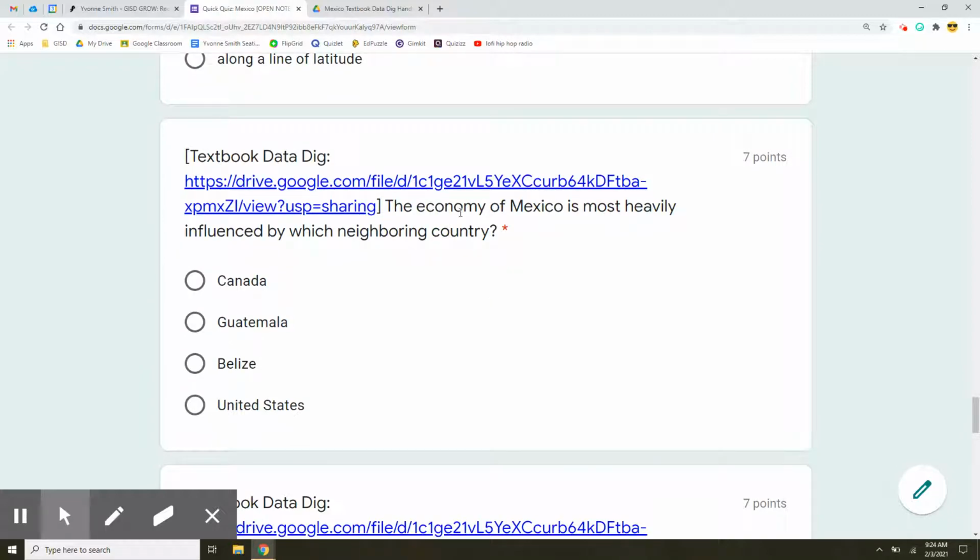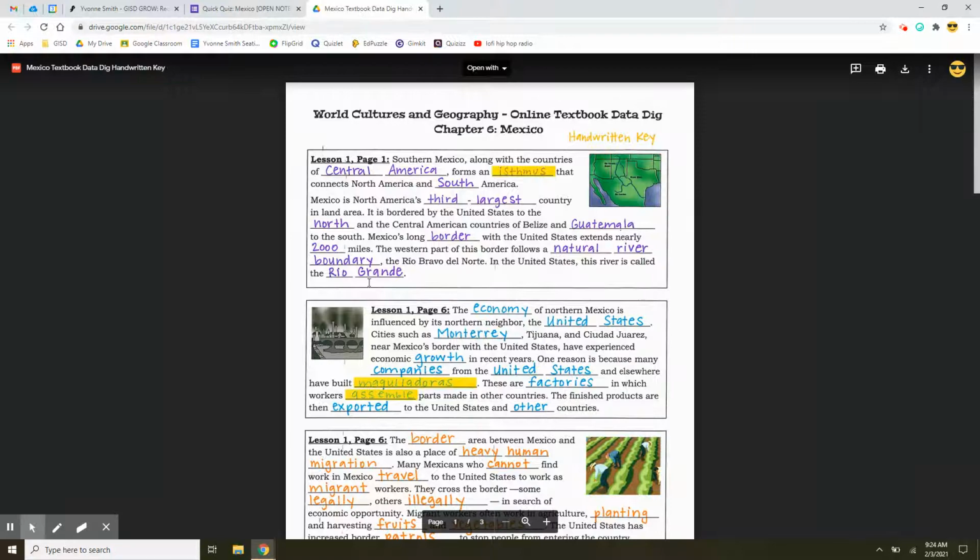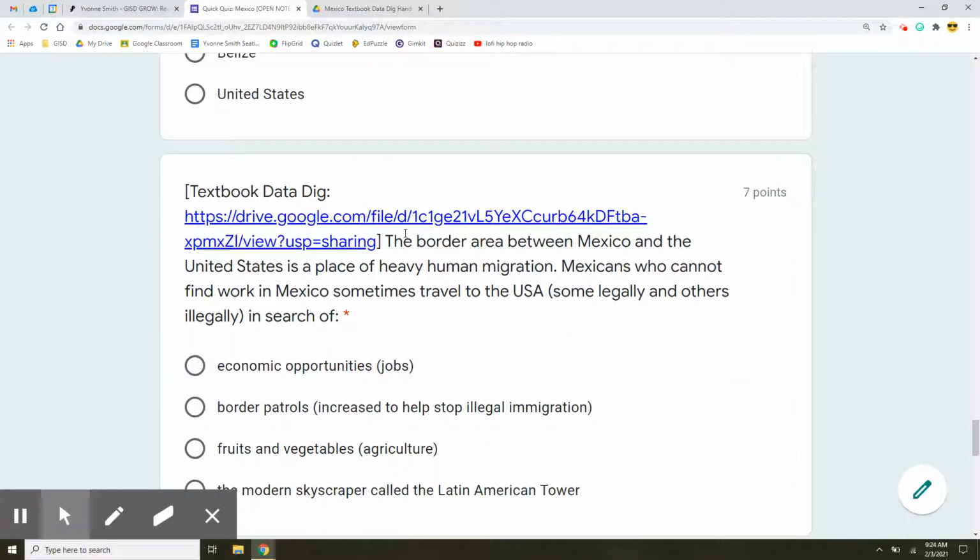The economy of Mexico is most heavily influenced by which neighboring country? Canada, Guatemala, Belize, or United States? It's about economy, so it would be in this section right here that Mrs. Smith wrote in light blue. The border area between Mexico and the United States is a place of heavy human migration. Mexicans who cannot find work in Mexico sometimes travel to the USA, some legally and others illegally, in search of what? Economic opportunities, which means jobs.